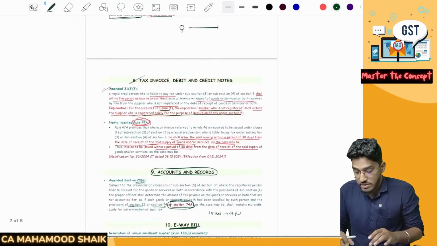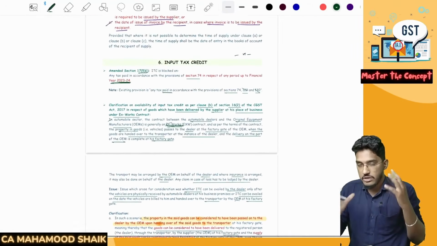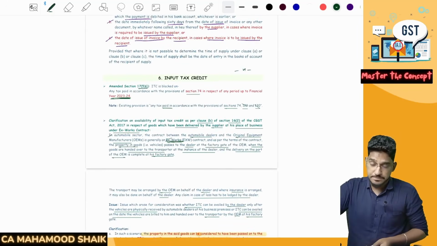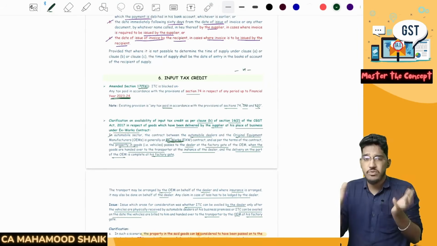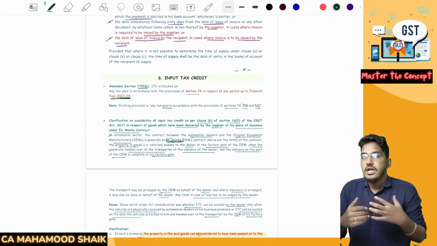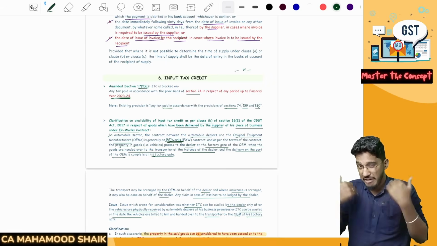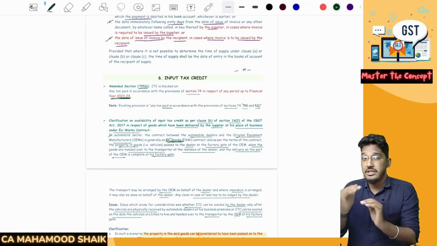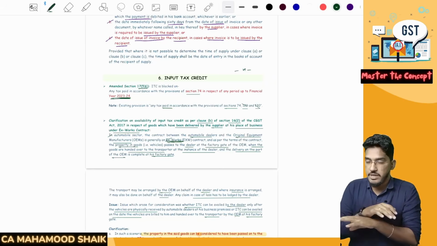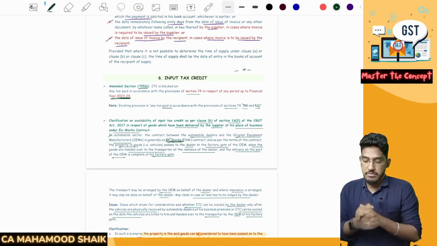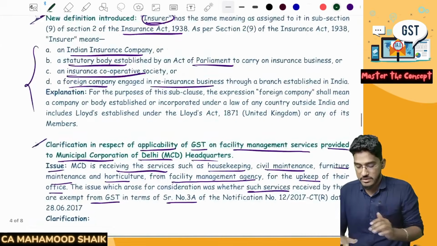So that's all, guys. These are all the amendments. I have intentionally included so many examples to give you a comprehensive understanding. And I even gave you the background discussion of why each amendment has been made. See, the purpose of giving you all that background discussion is that if you know the background, you need not put in effort to remember the provision. Automatically, the provision will get registered in your brain. That has been my teaching style always. I will tell you the background, I will tell you the logic, so that you need not put in extra effort to remember it.